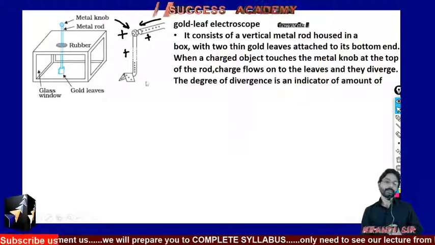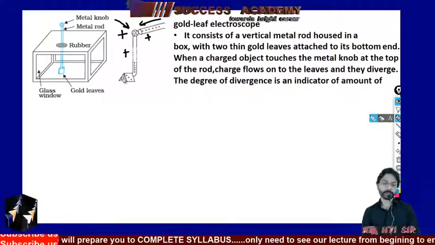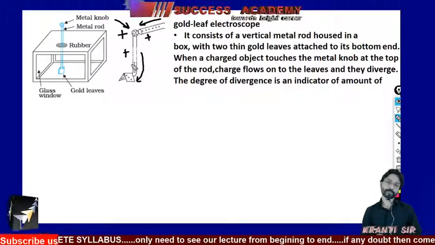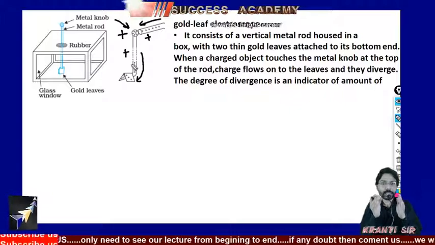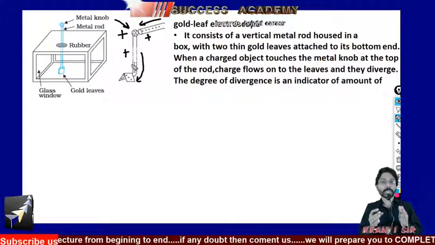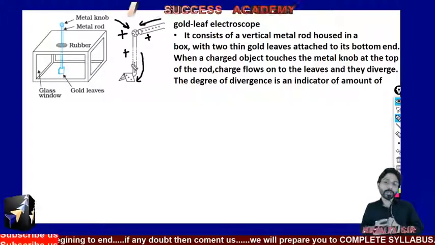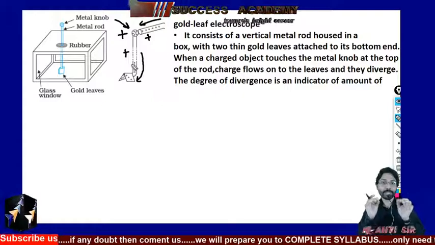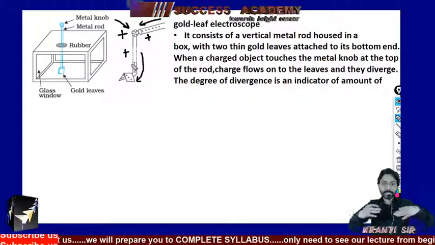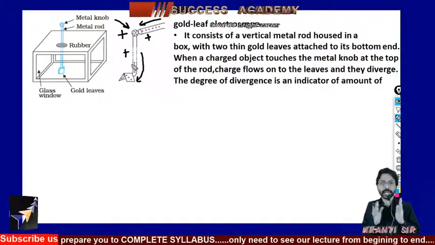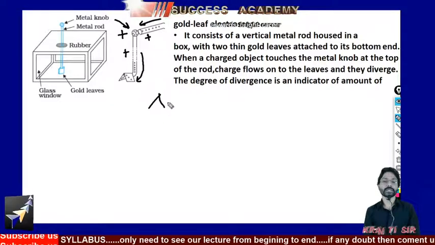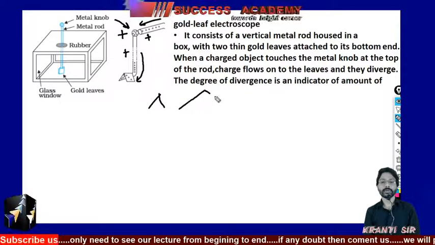At last, this positive charge is transferring towards these gold leaves. When it touches the gold leaves, the positive charge is also transferred to the gold leaves, and the positive charge spreads over the whole surface of the gold leaves, which means the gold leaves become a positively charged body. And what do the leaves start to do? They start to deflect or diverge. If previously they were like this, then they start to diverge